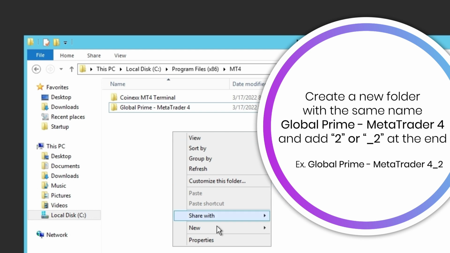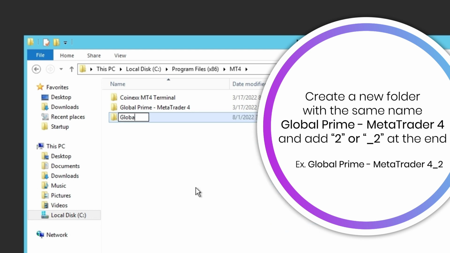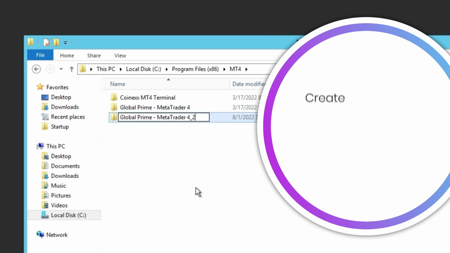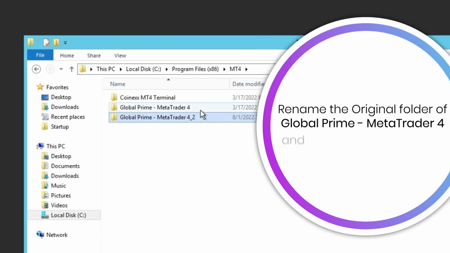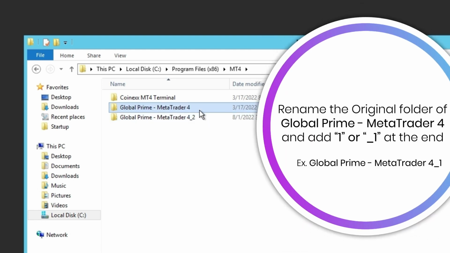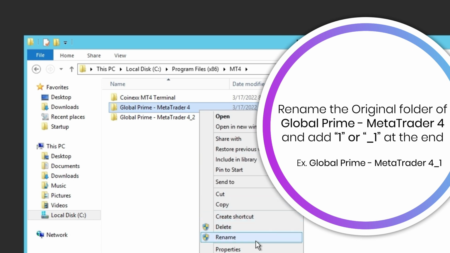So, I will need to create a new folder and name it Global Prime MetaTrader 402, or you can name it any name you want as long as it is different from the first one. You can also rename the original folder so that it will not be overwritten in case you install the MT4 incorrectly.